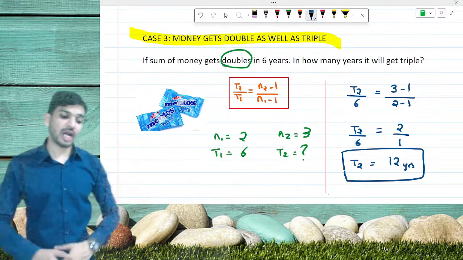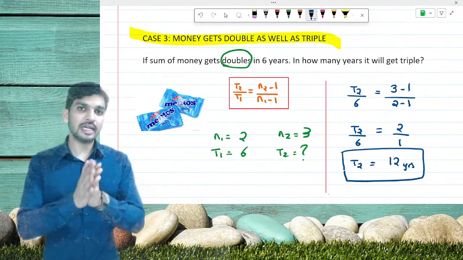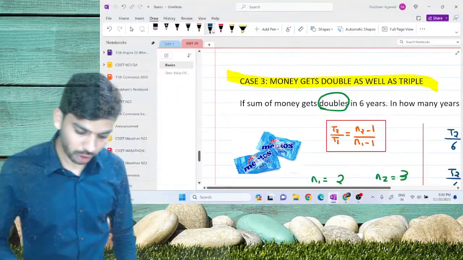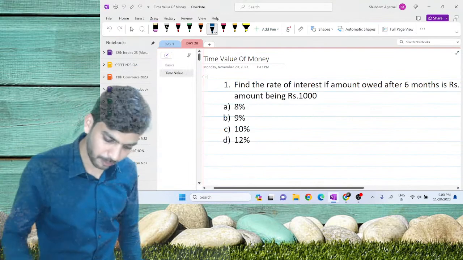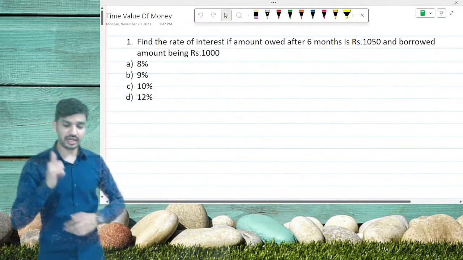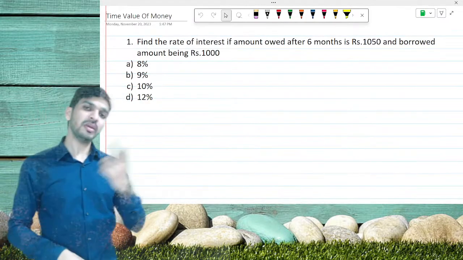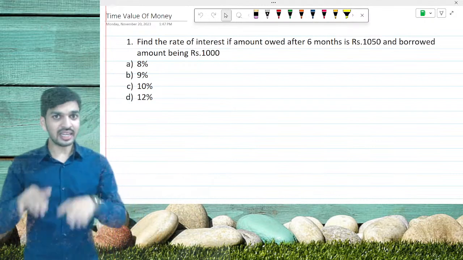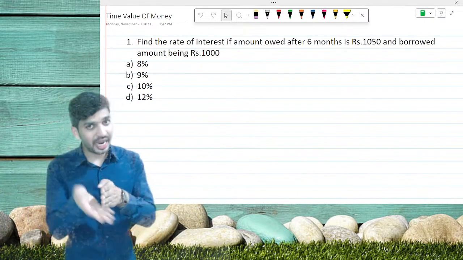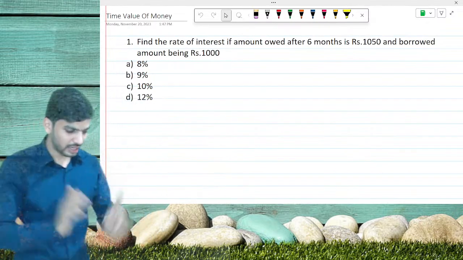So now let's directly solve some questions related to simple interest. Okay, all of you, let's go for practice questions of simple interest. As I said, today's task is simple interest, tomorrow will be compound interest, and the day after tomorrow it's going to be annuity. Unless and until you know about simple interest, you cannot go for compound interest, and also you cannot go for annuity. Very good, let's go for it.